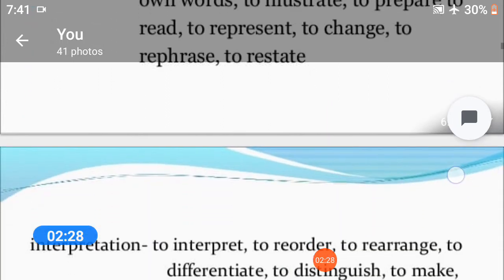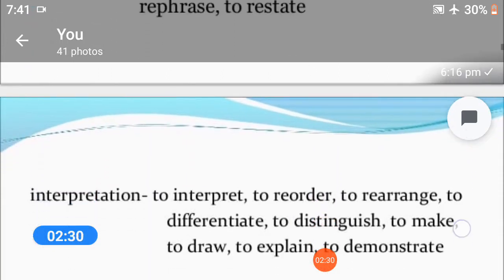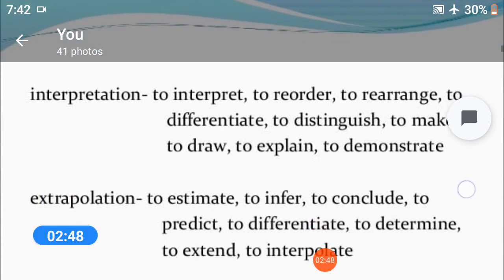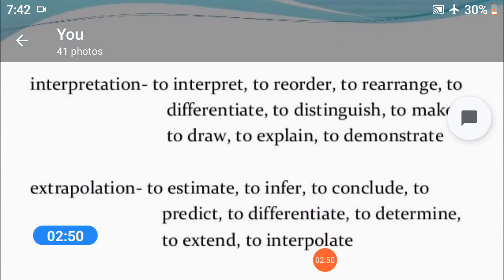Next, interpretation: to interpret, to reorder, to rearrange, to differentiate, to distinguish, to make, to explain, and to demonstrate. And extrapolation: to estimate, to infer, to conclude, to predict, and to interpolate.